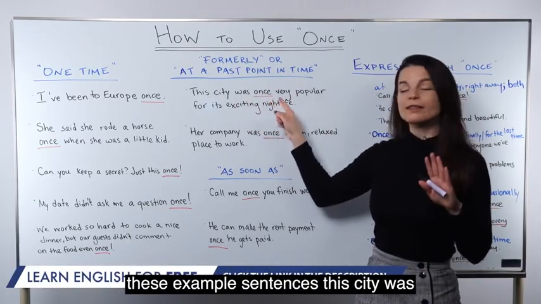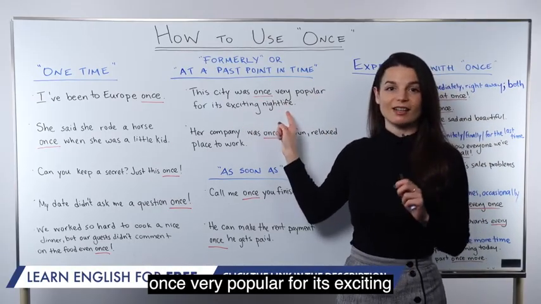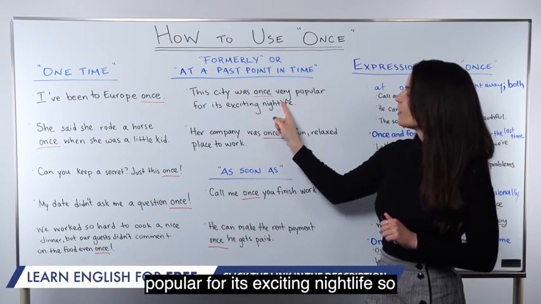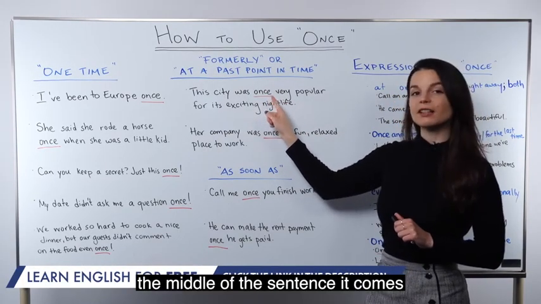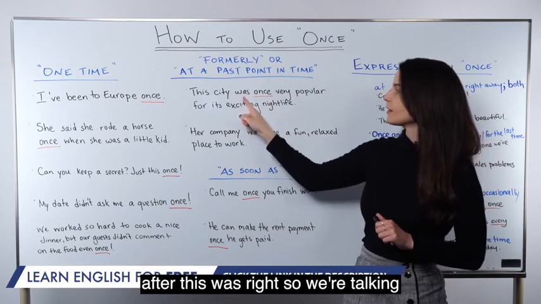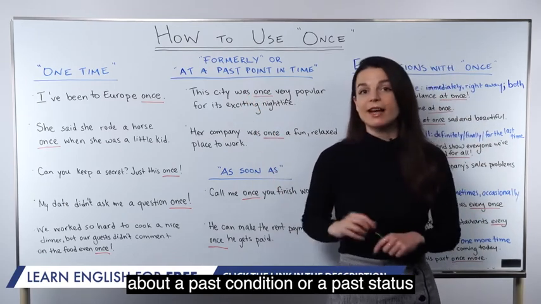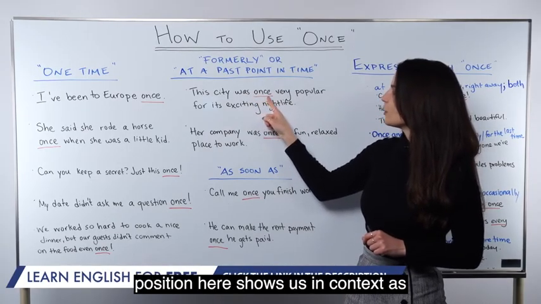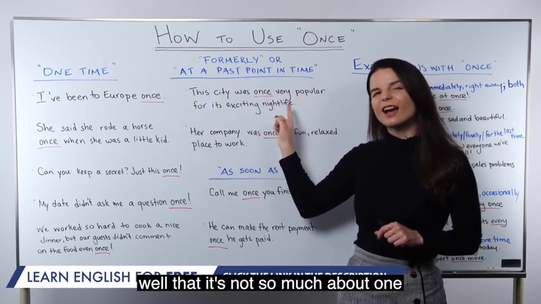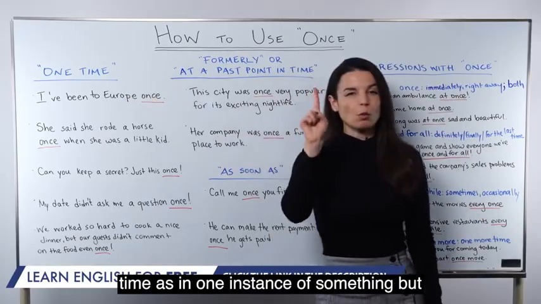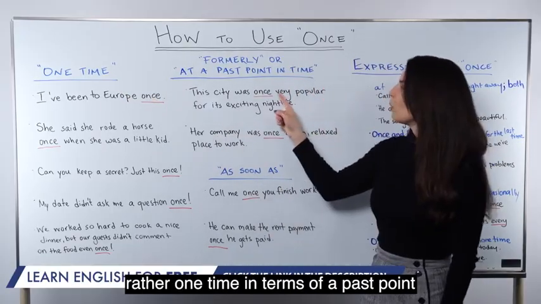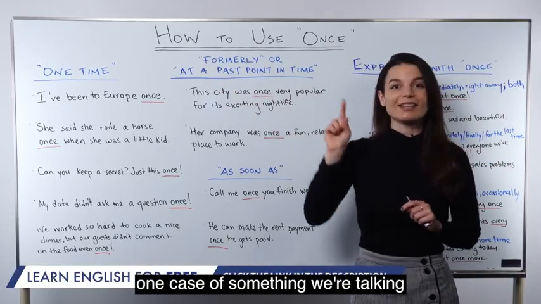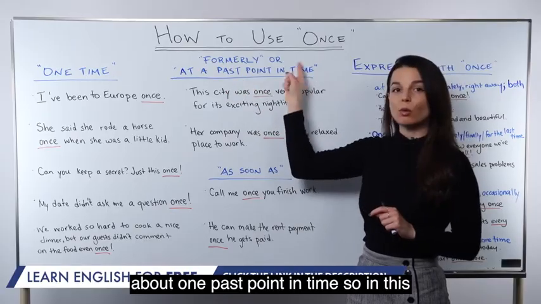This city was once very popular for its exciting nightlife. So this once, you'll notice, appears in the middle of the sentence. It comes after this was, right? So we're talking about a past condition or a past status of the city. This city was once. This position shows us in context as well that it's not so much about one time, as in one instance of something, but rather one time in terms of a past point in time. So we're not talking about one case of something. We're talking about one past point in time.